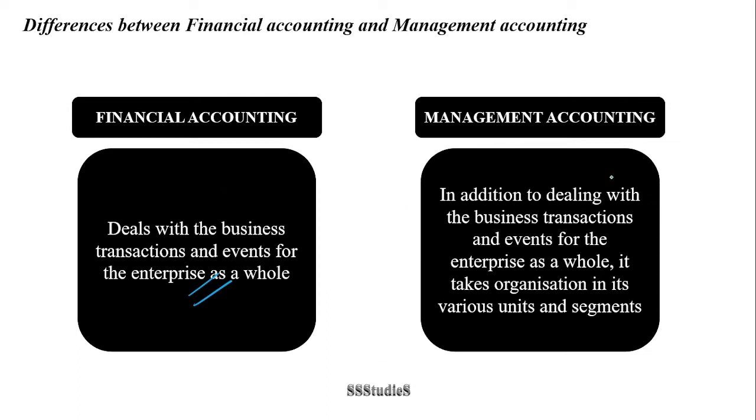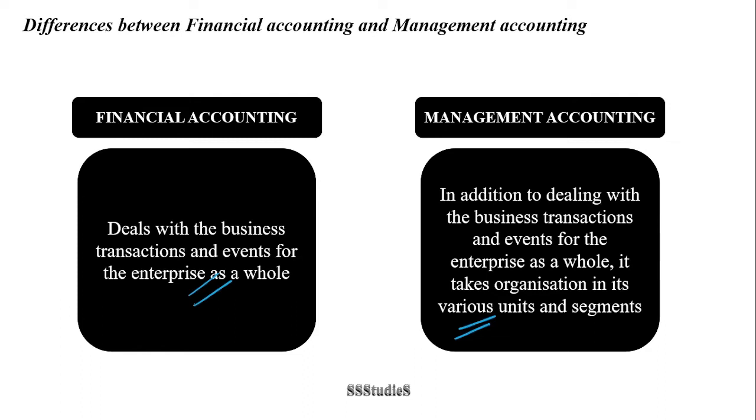Whereas when it comes to management accounting, in addition to dealing with the business transactions and events for the enterprise as a whole, it also takes the organization in its various units and segments. So, management accounting reports can be prepared segment wise as well. It can be prepared for small units of the business, for example functional departments. You can prepare management reports for a production department, or exclusively for a purchase department or sales department or marketing department.